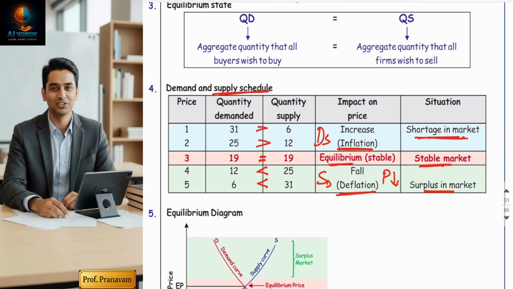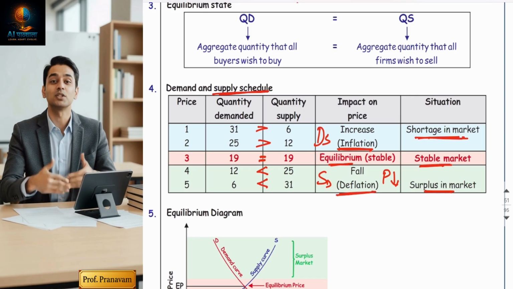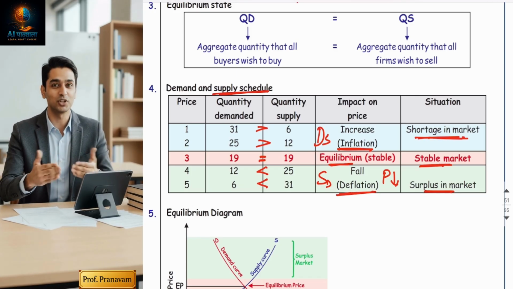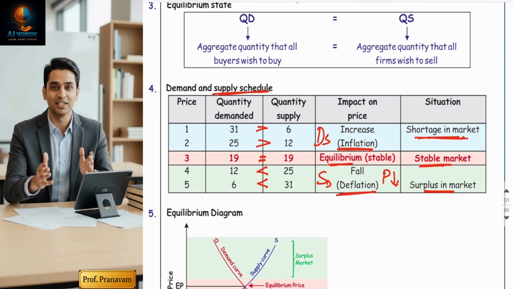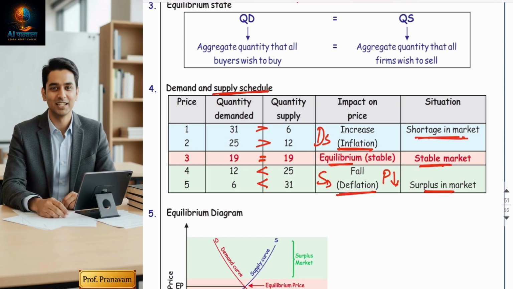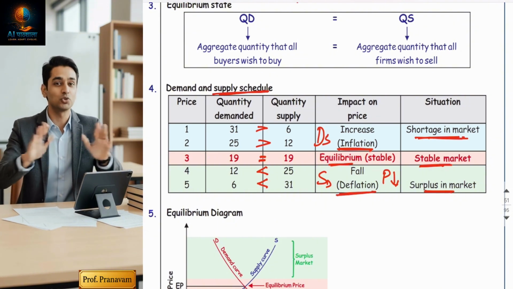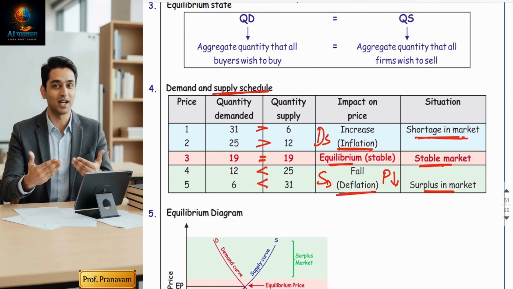Prices start falling. So friends, what economists want to say is that in the country, in the market, neither inflation is good nor deflation is good. Always there should be a stable market, which is only possible when demand is equal to supply.